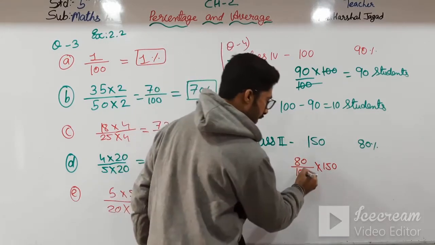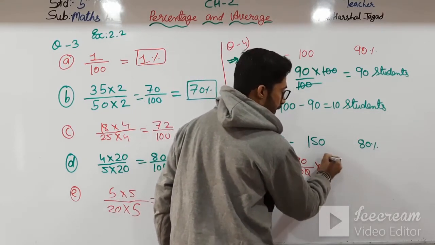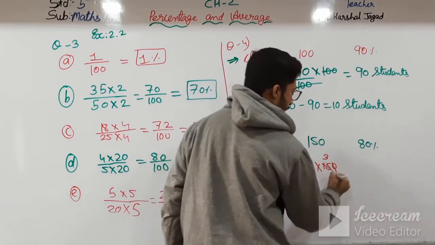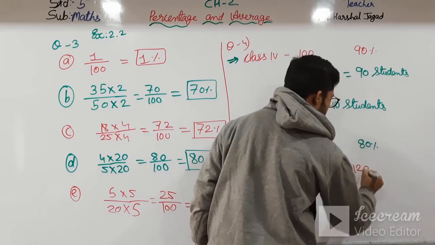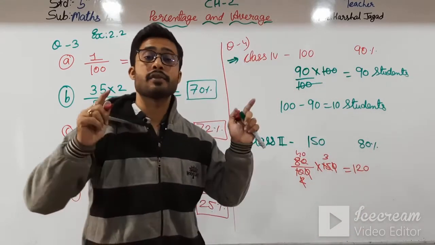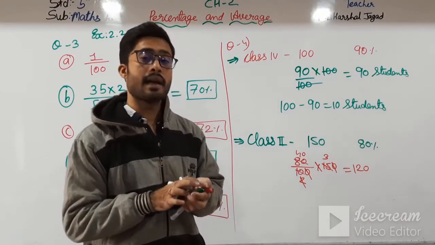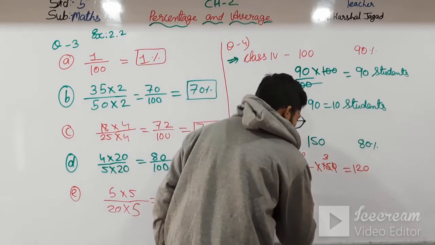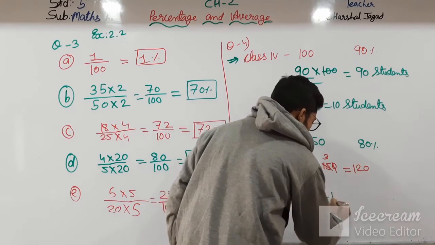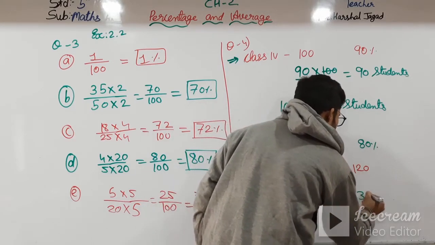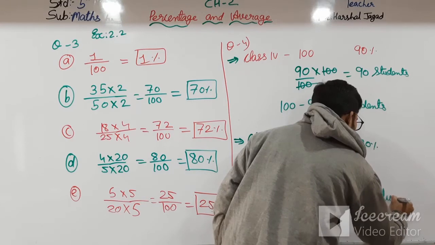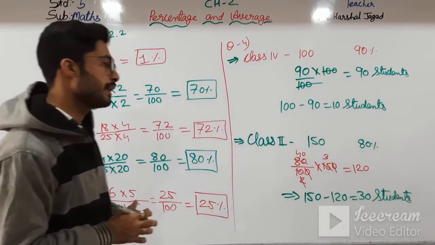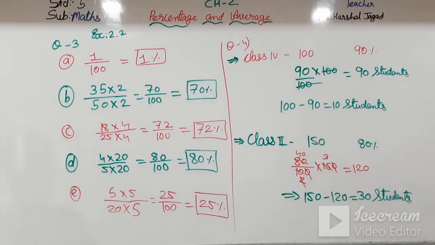Okay students, so here 0 0 is cut, 5 3s are 15, 5 2s are 10, 4 0s are 40, and your answer will be 120 students have participated in sports activity. Then how many have not participated? Your answer will be 150 minus 120, that is 30 students who have not participated in the sports activity.